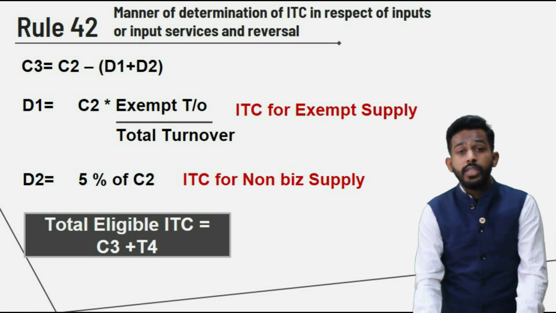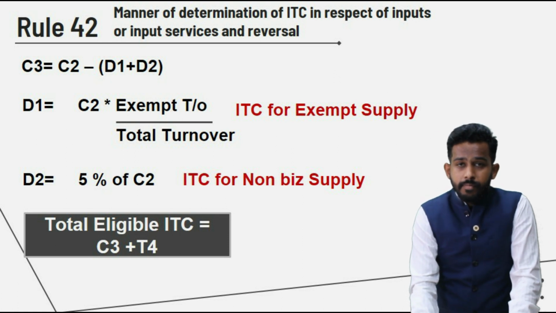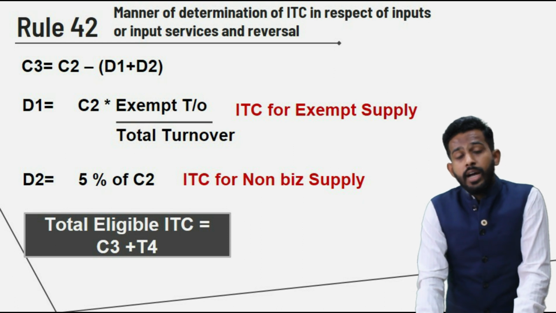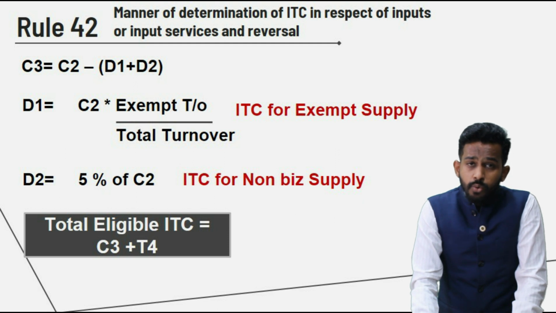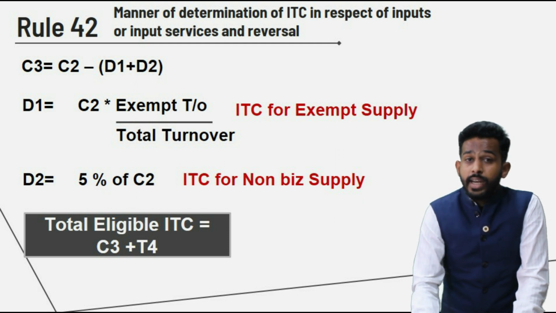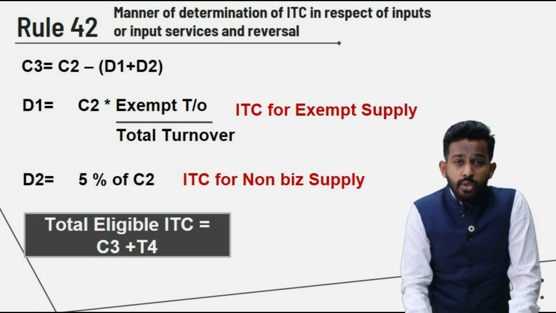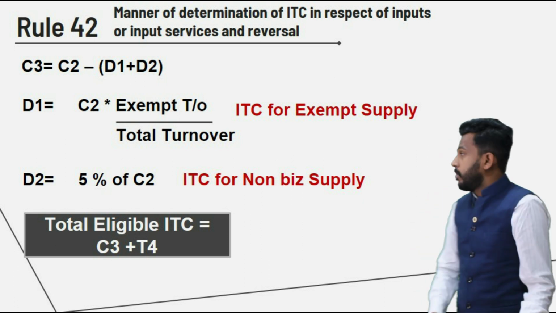Now the question is, what is D1 and D2? Very simple, friends. D1 can be worked out as C2, common credit, into exempt turnover divided by total turnover.